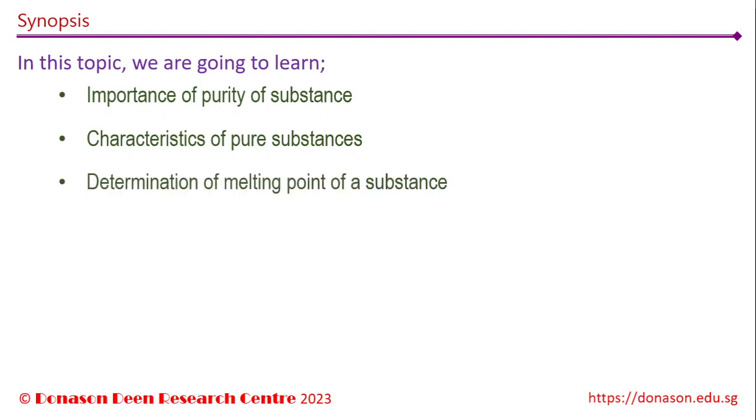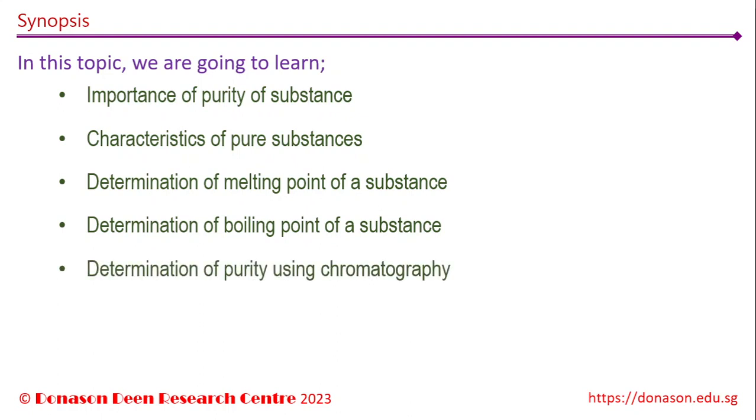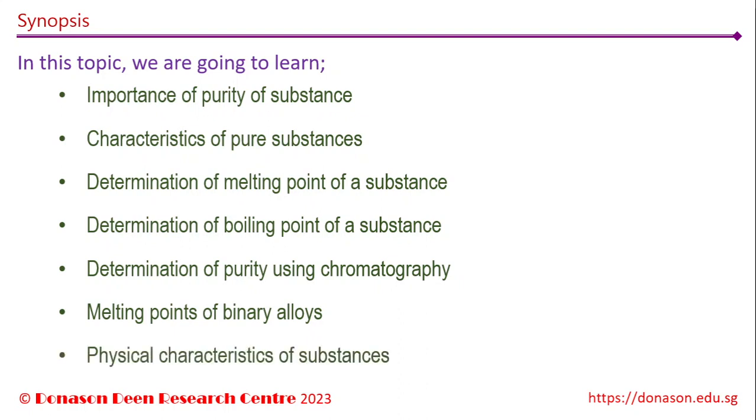Determination of the melting point of a substance, which is an important aspect in determining the purity of a substance. Then we will look at how to determine the boiling point of a substance. We will also learn how to identify the purity of a substance by using paper chromatography. Melting point diagrams of binary alloys could let us understand how alloying of metals affects the melting points of the mixture. Lastly, we would take a look at what physical characteristics a substance can possess.